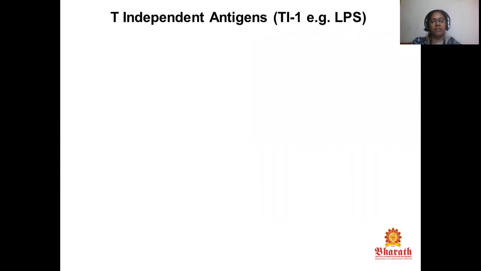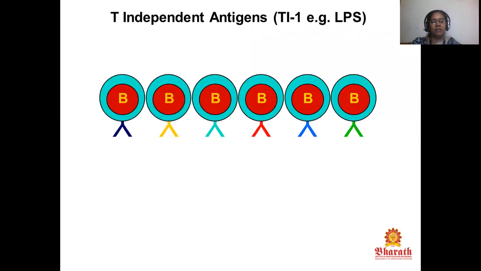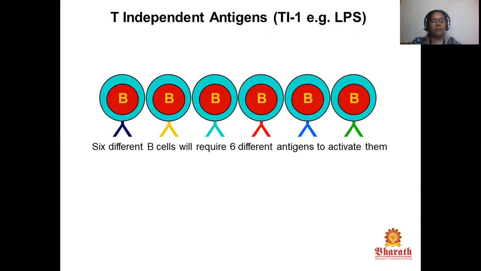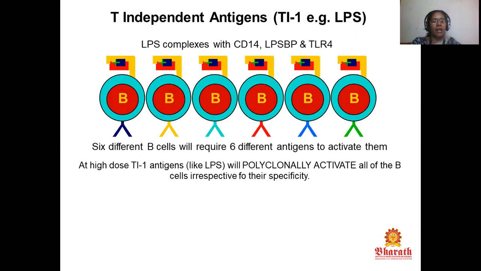For T-dependent antigens, six different B cells will require six different antigens to activate them. At a high dose, TI1 antigens will polyclonally activate all the B cells irrespective of specificity.